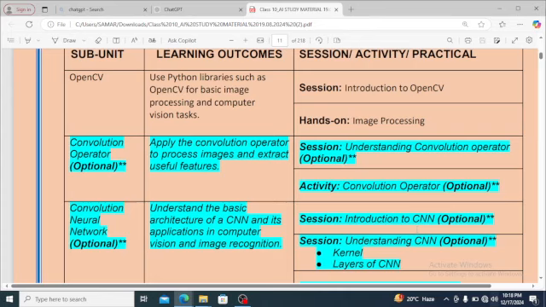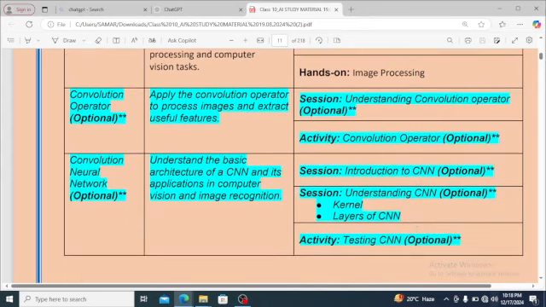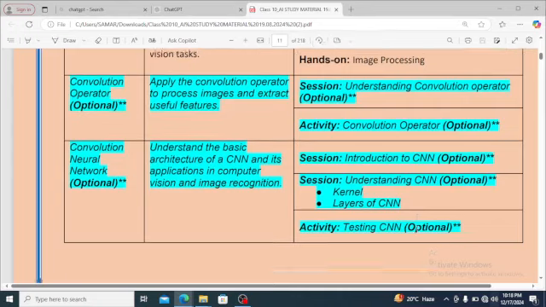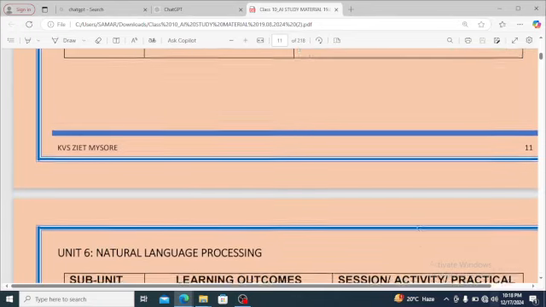What we need to study? Introduction to CNN. You can see these are highlighted, means these are the optional ones. Understand CNN. Here also we need to study about kernel. Kernel we have studied in operating system also, that kernel is the basic part, the core of the operating system. Layers of CNN, we'll study testing CNN.